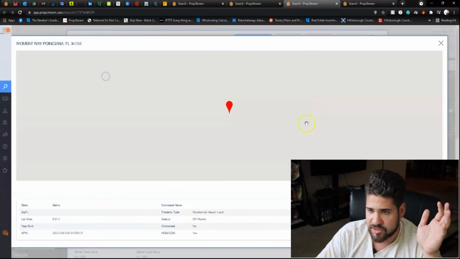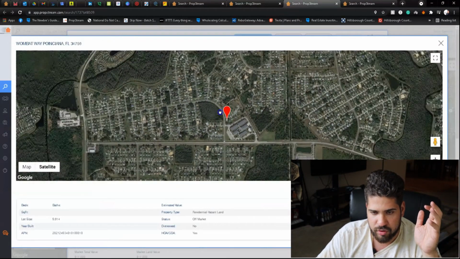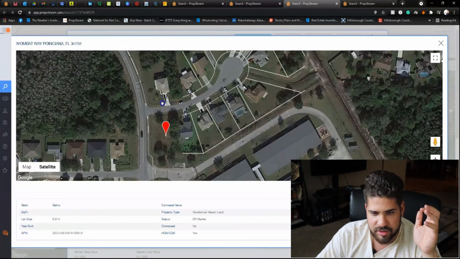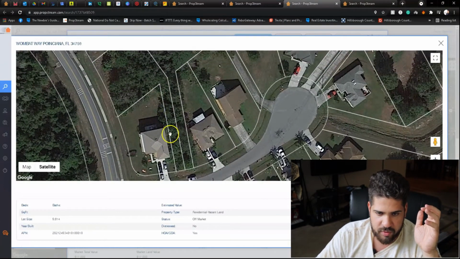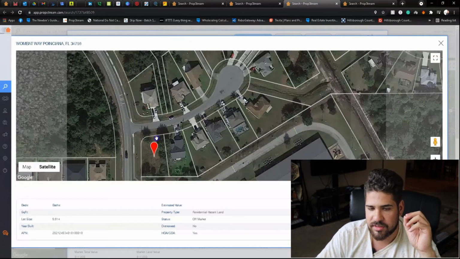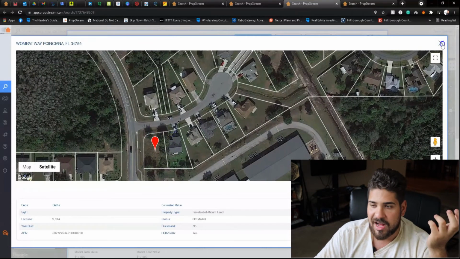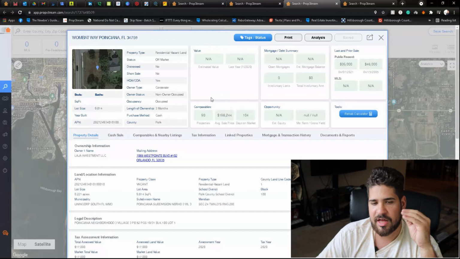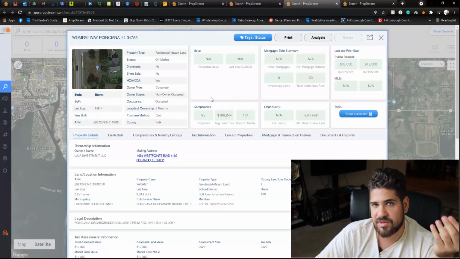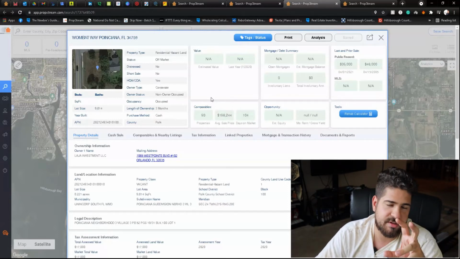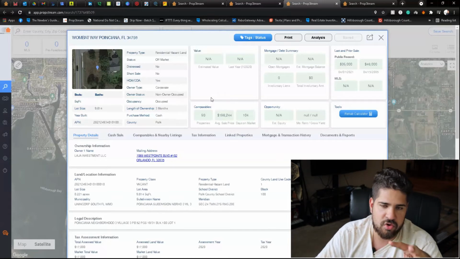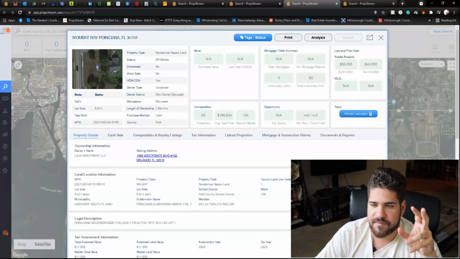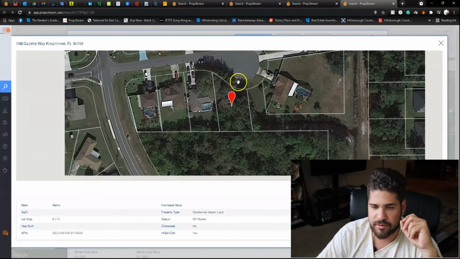Look at this one. This was sold for $35,000. It's also kind of close to the other lot, because the other lot was right here, the one that sold for $18,000. So this one sold for 35. With new development it's kind of hard, because a lot of times if the price makes sense for the buyer and they have a particular thing they're going to be working on, they may pay a little more for the land. So we got this one for 35 and we got this one for 32.